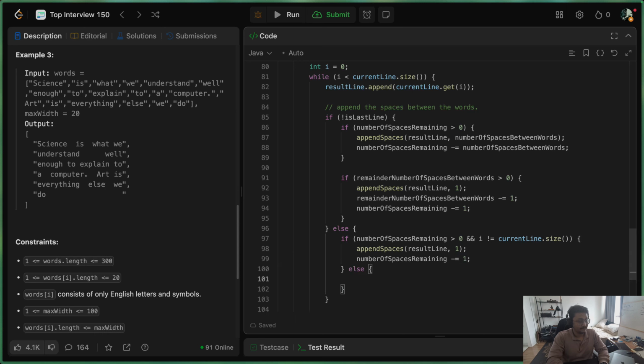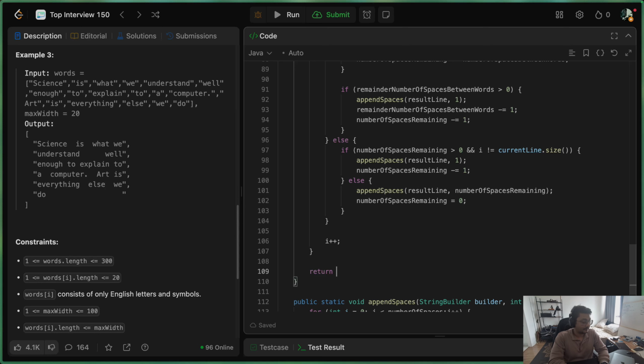Finally, if it is the last word, then we are safe to append all the available spaces we have, and this can be denoted by this. Finally, we can say number of spaces remaining is equal to 0 because we have appended all the spaces.